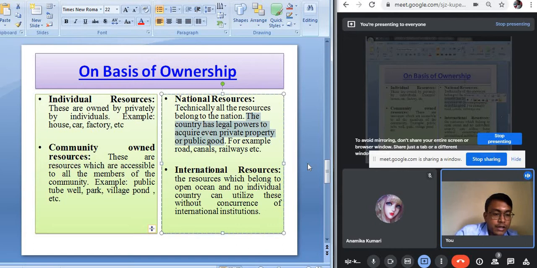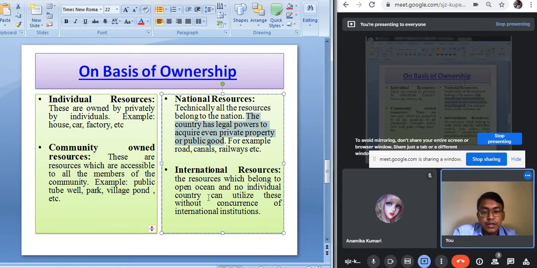So not only on the land surface, but we have national resources in the oceans also. From the coastline till 12 nautical miles, which is equivalent to 22.2 kilometers, on the ocean water, which is known as the territorial water. So resources which are found in this territorial water are also a part of the national resources.